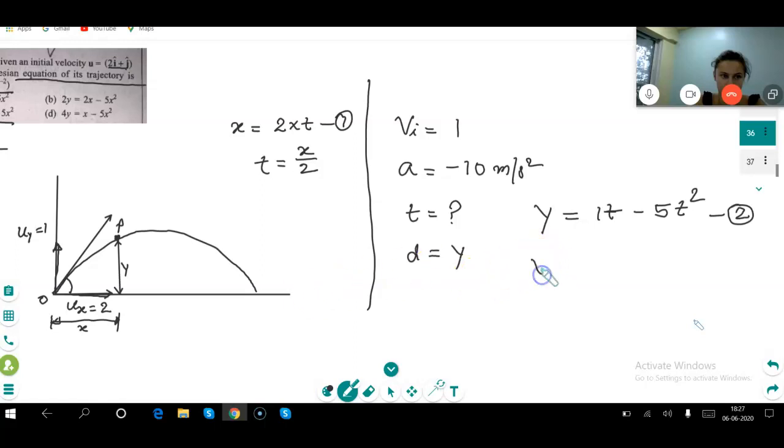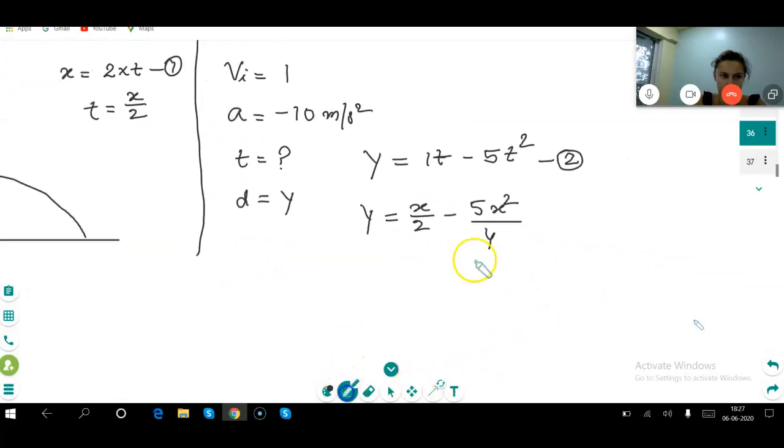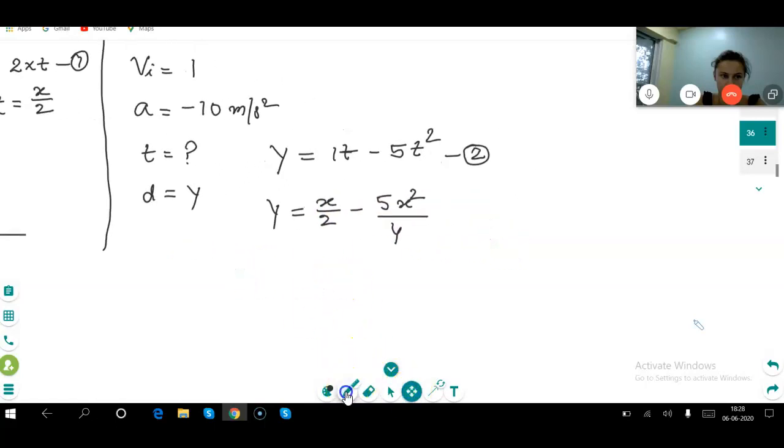Put it. Y is equal to 1 into x by 2 minus 5 into x square on 4. Sorry, x square by 4. I have written x4. Is it clear? Yes. So what happened? Please tell me what is the value of y here. You have to sort out a little bit, simplify now. So how you will simplify?